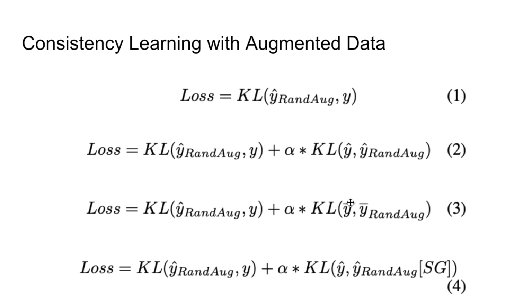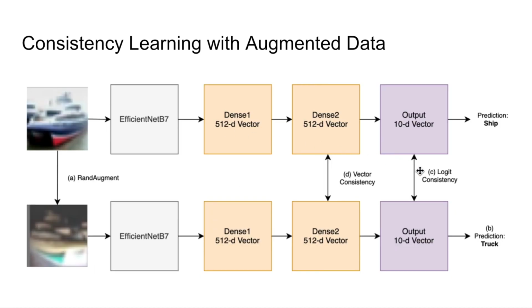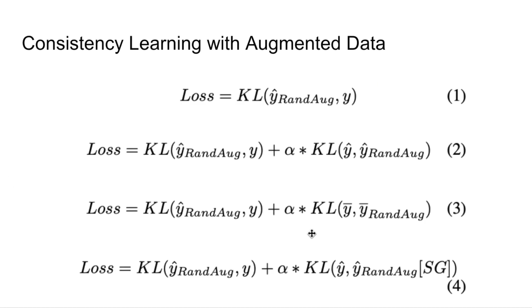We explore y hat and y bar as how we're denoting where in the representation we're applying this loss. So y hat means the output layer, y bar means an intermediate layer, and then we explore things like SG, which is stopping the gradient in one of the pathways of the network. So if you stop the gradient, it only has backpropagation in one pathway, as you have these Siamese prediction pathways.